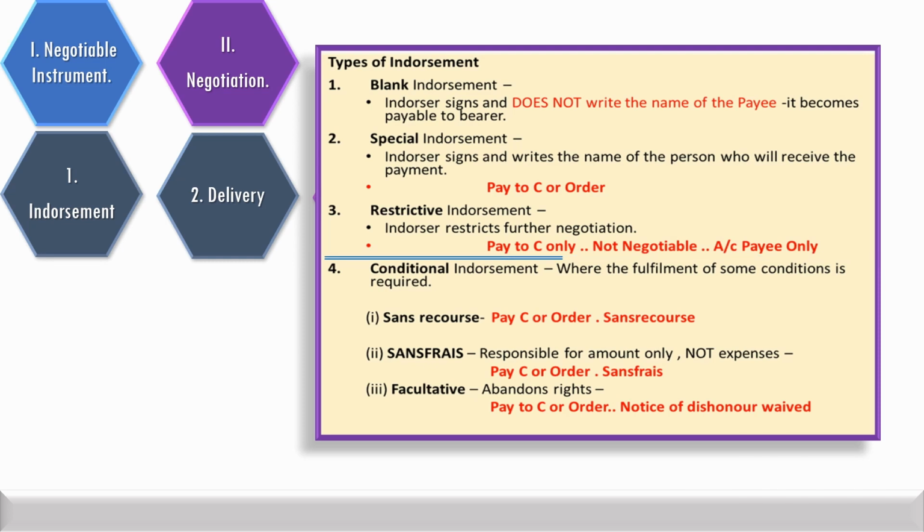Under conditional endorsement, sans recourse talks of no recourse to the endorser. Under sans frais, there is a restriction that no expenses shall be covered by the endorser, and facultative endorsement abandons certain rights of the endorser.